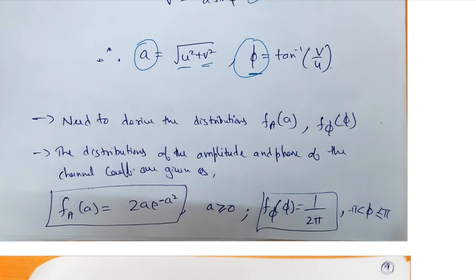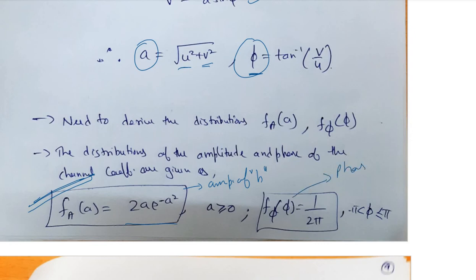So we find that the PDF of the amplitude of this random coefficient h is 2a e raised to power minus a square, where a is the running variable, right? This is the PDF of the amplitude of the fading coefficient h, and this is the PDF of the phase of h.